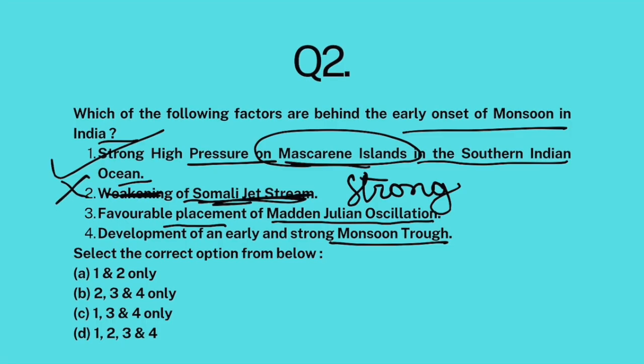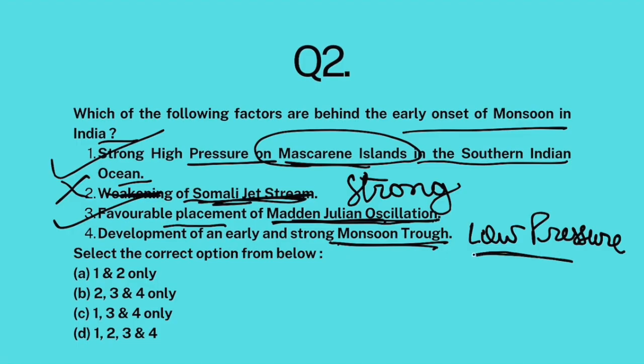If the Somali jet stream is blowing strong, not weak, then it will be an early onset. So the second statement is false. If the Madden-Julian oscillation, which influences monsoon in India, these bands of winds moving eastward in the Indian Ocean, are placed correctly, then that would cause early onset. So this is correct. And if the monsoon trough, that means a very low pressure area on the central Indian mainland, Bay of Bengal, Arabian Sea, is extremely low and early, then monsoon would arrive early. So the answer is 1, 3 and 4.